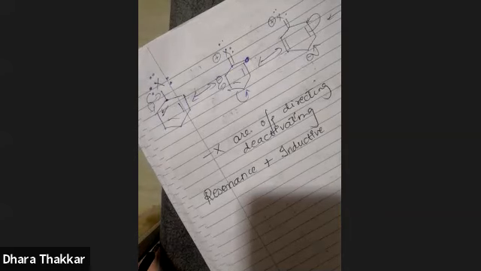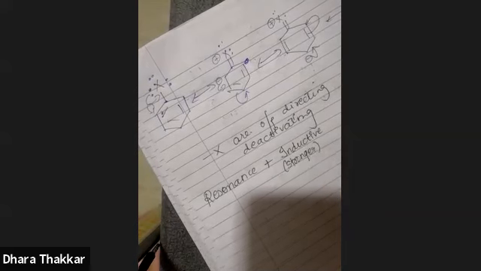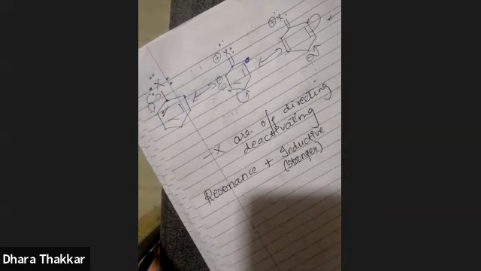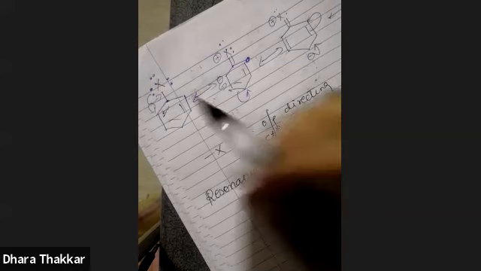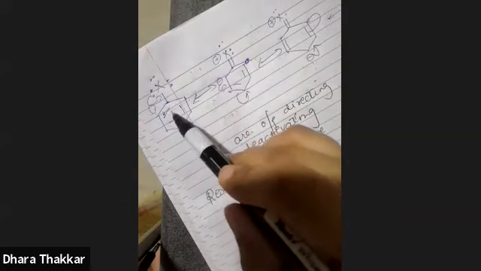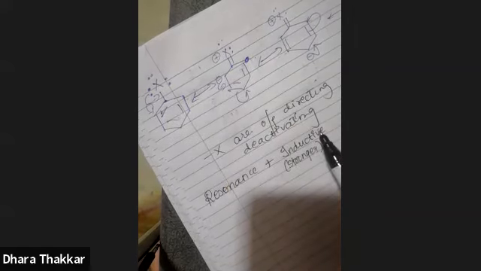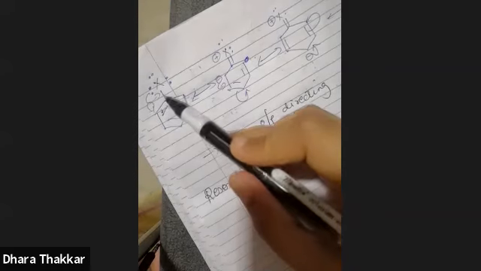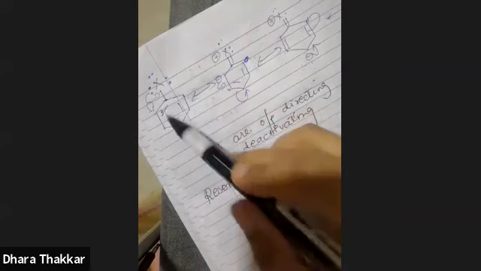Now out of the two effects, inductive effect is very, very strong. It is stronger in case of halogens. Now what is this inductive effect? From resonance, you can see that halogens are donating their electrons to ring. But through inductive effect, they are simultaneously pulling the electrons from ring, which we cannot show here.